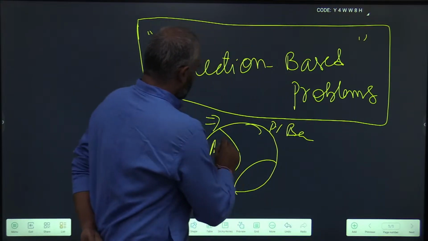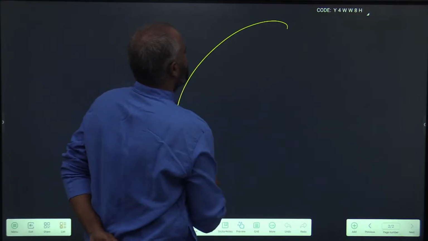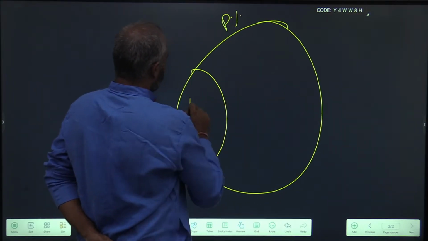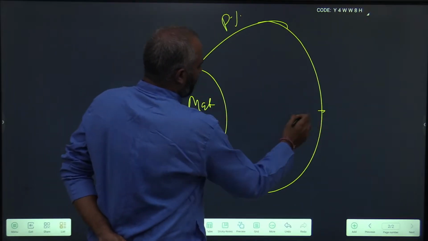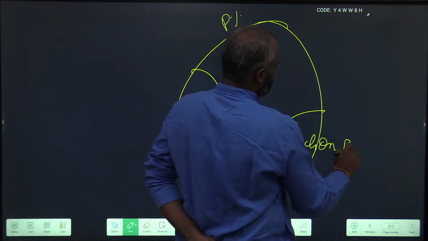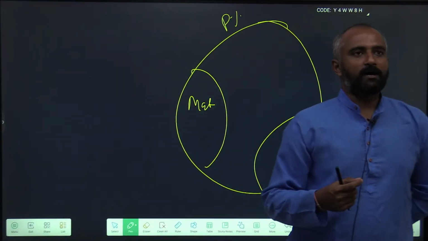So one niche is matrix based problems, and out of the universe of percentage problems, one is matrix based and another important is election based. These borrow the principles from percentages only.